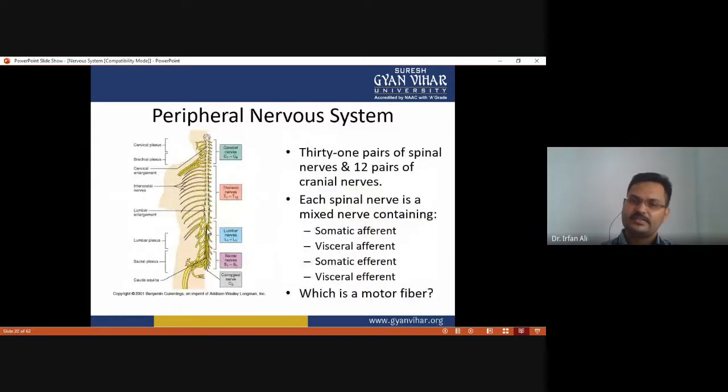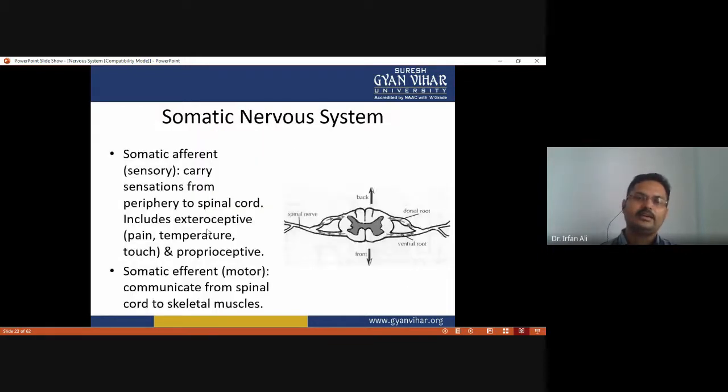And the peripheral nervous system has 31 pairs of spinal nerves, which are divided into the cervical nerve, thoracic nerve, lumbar nerve, sacral nerve, and coccygeal nerve, while there are 12 pairs of cranial nerves. And the somatic nervous system includes the somatic sensory nerve and somatic efferent, that is, the motor nerve.